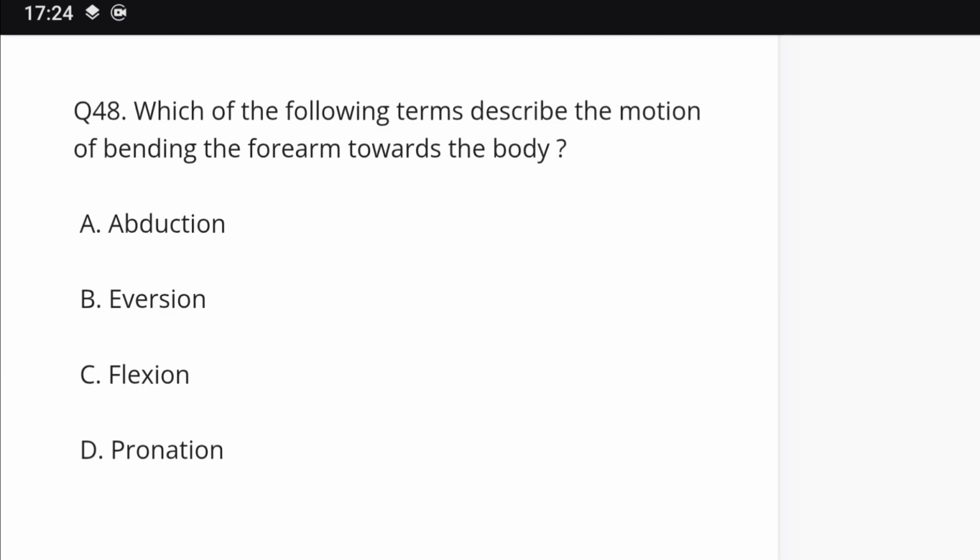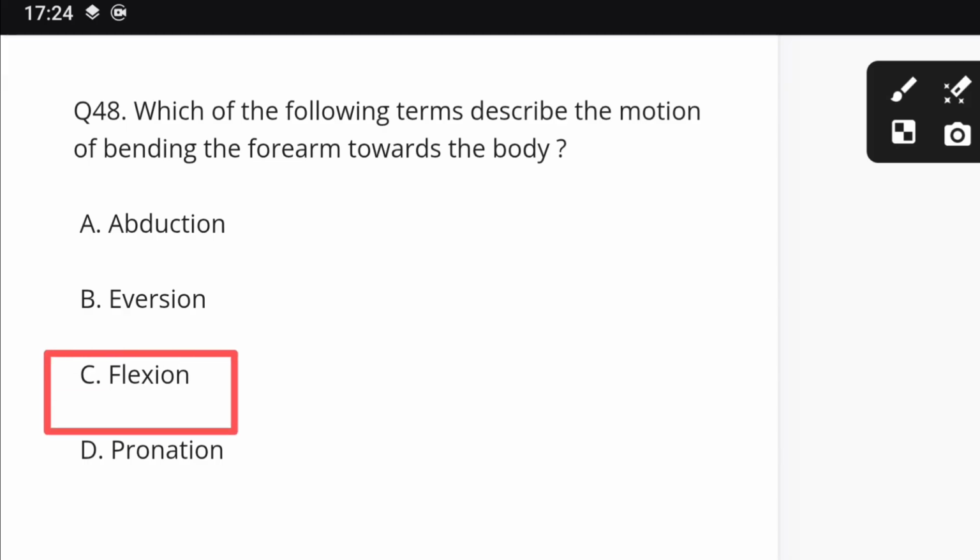Question number 48. Which of the following terms describes the motion of bending the forearm toward the body? Options: abduction, eversion, flexion, pronation. Right answer is flexion.